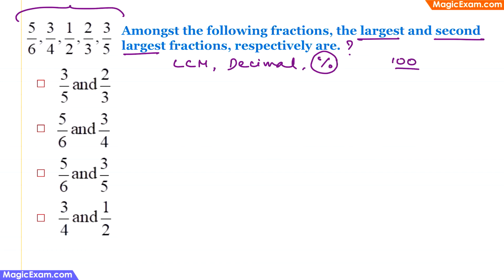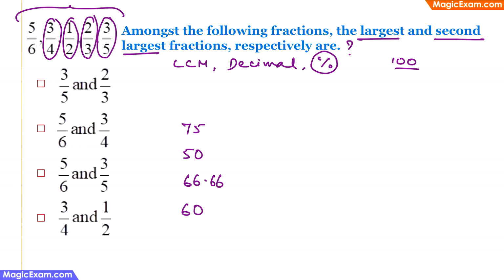Now, if we multiply half with 100, we will get 50. So let us write 50 here. And if we multiply 3 by 4 with 100, we'll get 75. So that will be 75 here. And if we multiply 3 by 5 with 100, we'll get 60. So let's put 60 here. And 2 by 3 into 100 will be 66.66 something. And similarly, when we multiply 5 by 6 into 100, we'll get 83 point something.